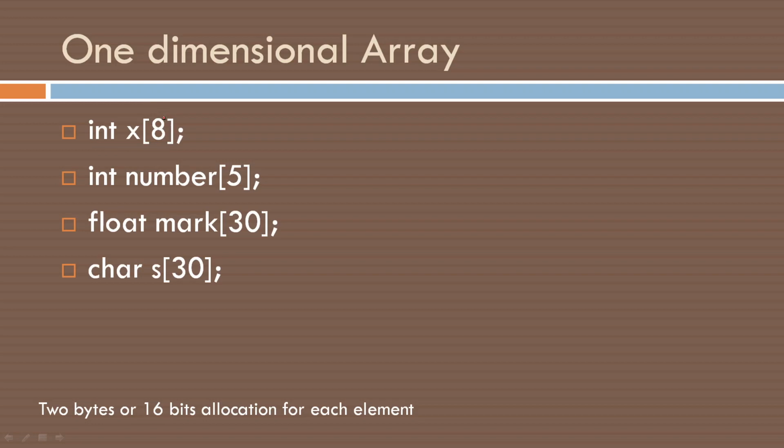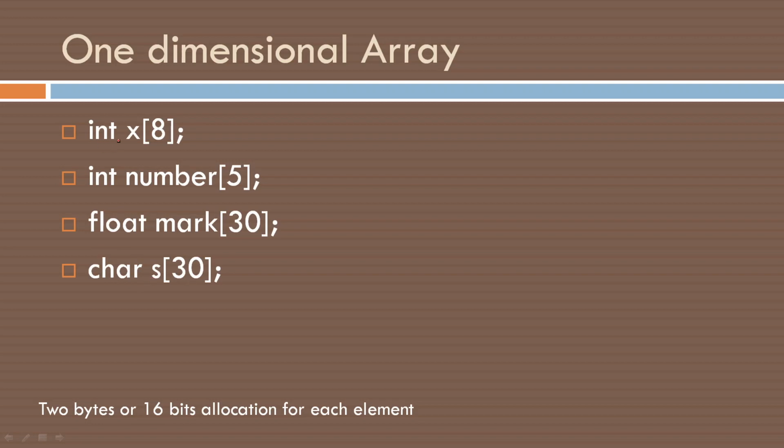That means that we can store 8 integers. Number 5, 5 integers can be stored. Here, float mark 30 means 30 marks can be stored, which are of type floating point number. 30 real numbers are stored here, and the name is mark. Similarly, character 30 means that we can store 30 characters.